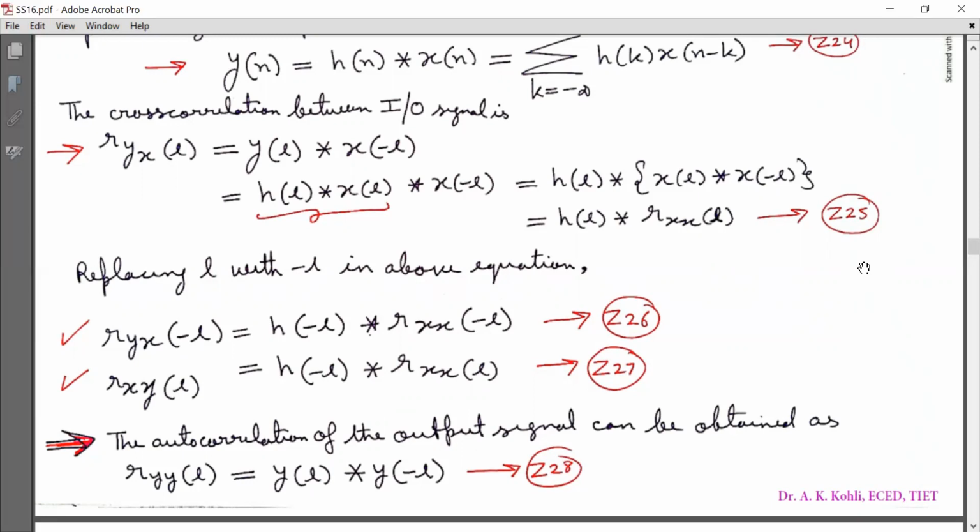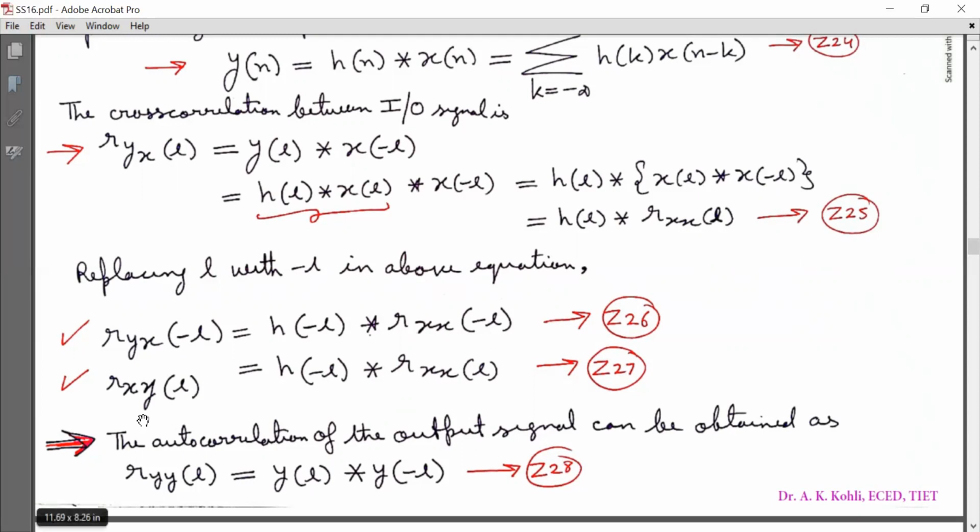Now I can express Z26 as R subscript XY[l] is equal to h[-l] linearly convolved with R subscript XX[l], because R subscript XX[l] is an even function.